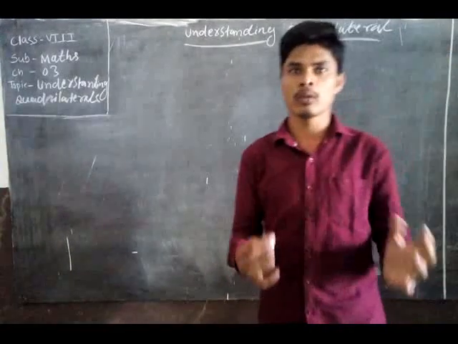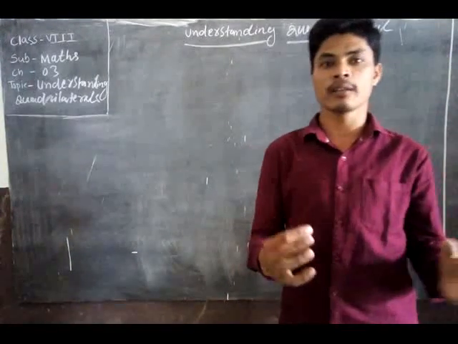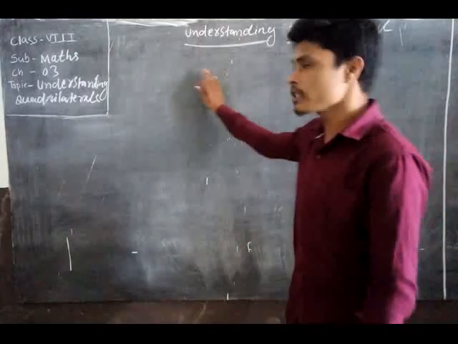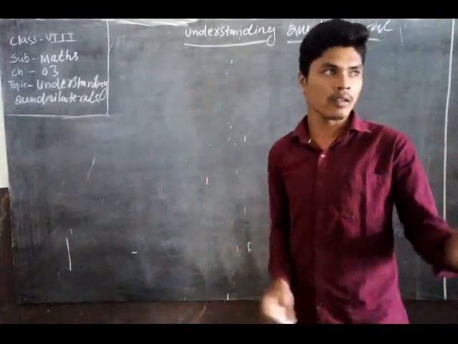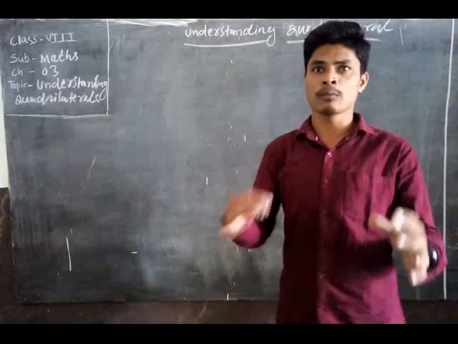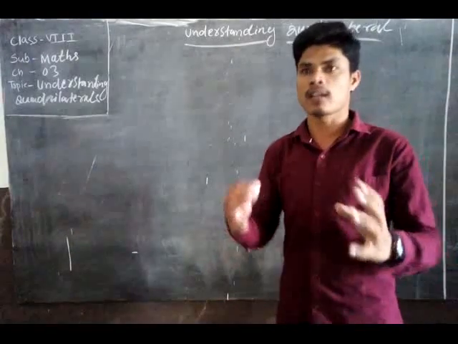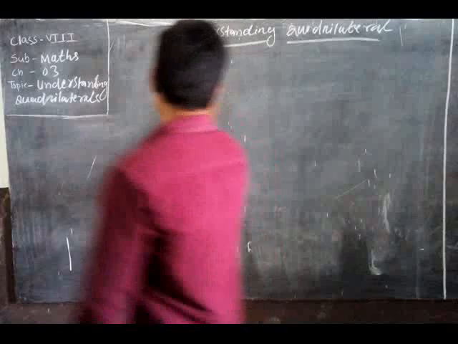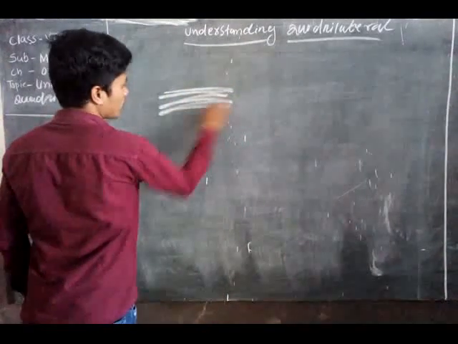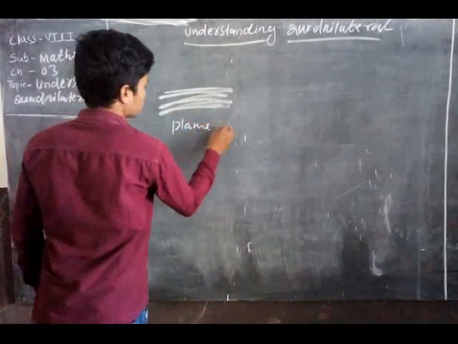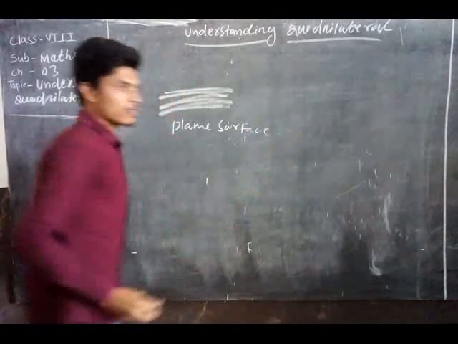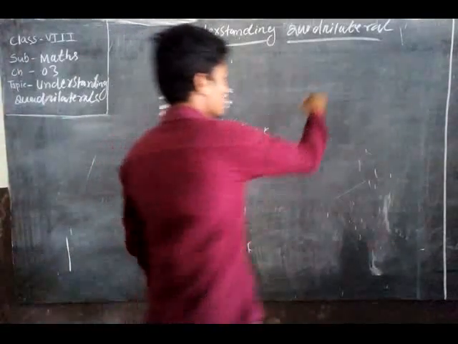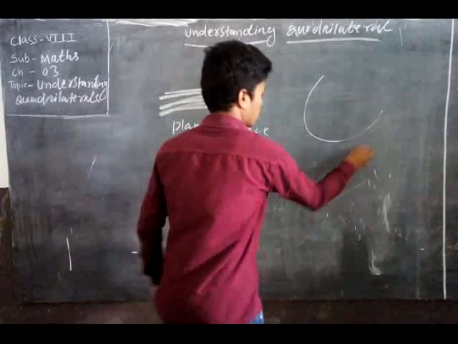Plane surface means, see the board has all sides of plane surface, that's why the board is called a plane surface. Then curved surface means what? The surface that is curved, like here. The board is plane, a plane surface, but curved surface means the line is curved, like this is the curve.